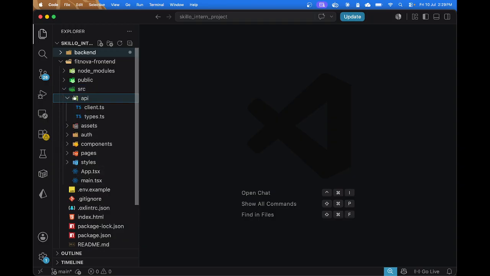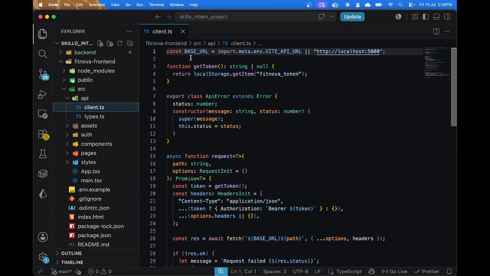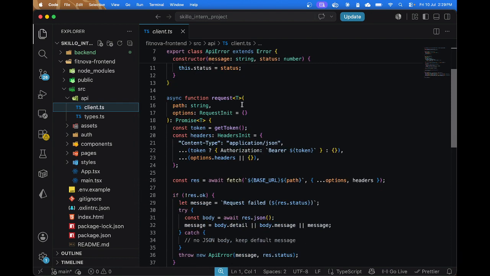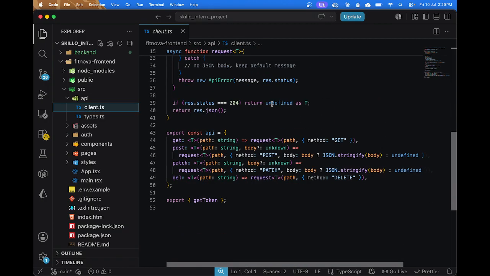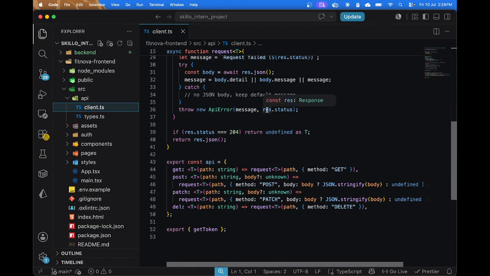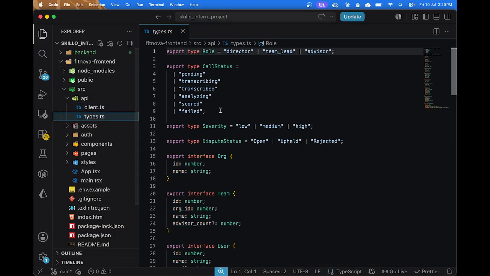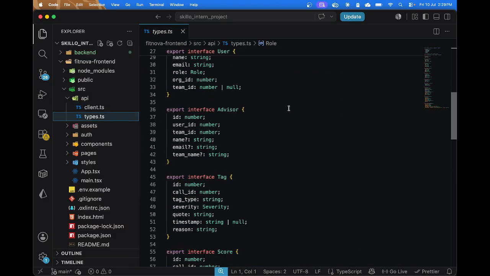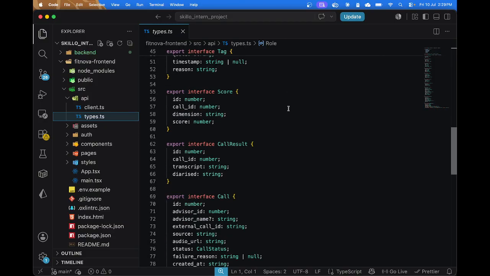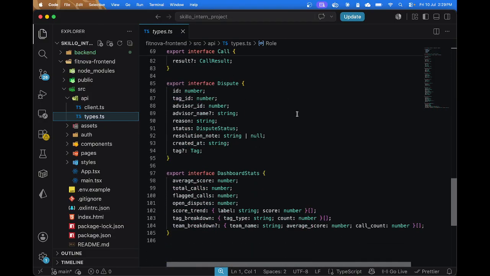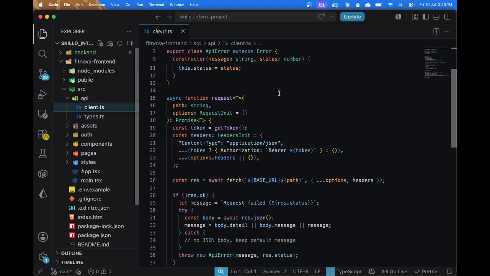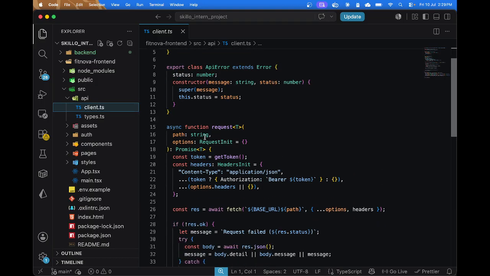Starting with the API, here I've created an interface for the API so that the code could be more modularized. And here I've defined the types for all the request objects or response objects that will be used throughout the application. So this is the API client and this is the function.